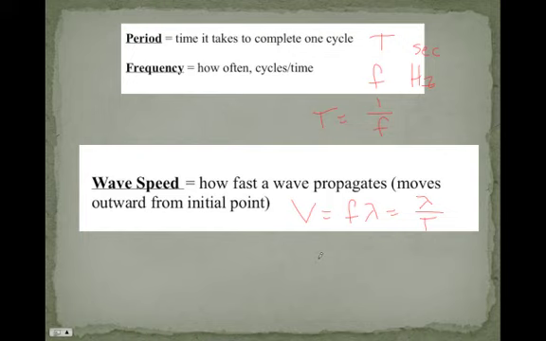So, basic stuff we're seeing here today. Wave speed, that's really our only new equation to deal with. Lambda here is talking about the length of a wave. Typically we do measure that in meters, but you just pay attention to the units and you'll see meters per second, centimeters per second, or what.